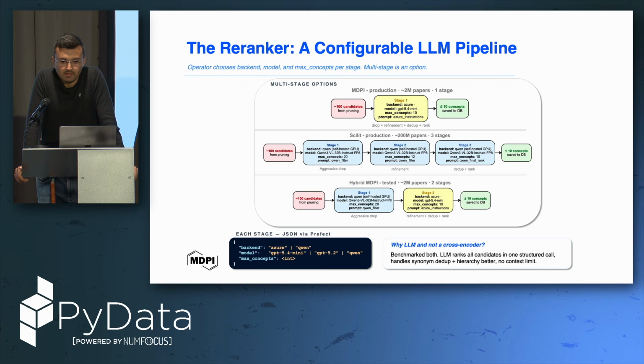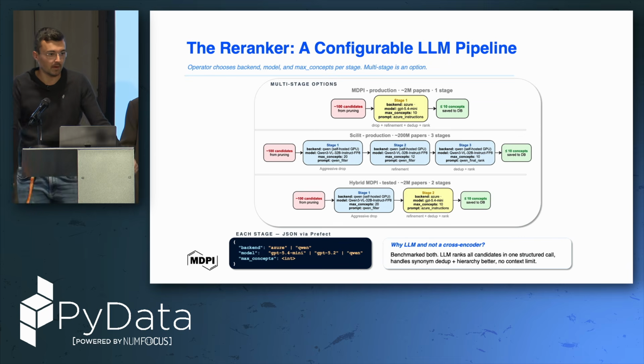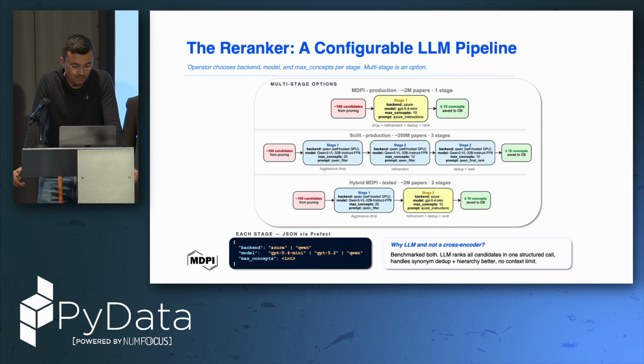Finally, after we have these 100 potential candidates, we built a configurable LLM pipeline for the re-ranker. We also tested some cross-encoders, so nothing related to LLMs, but we found out after a few tests that LLMs perform better. And since we also have to tag SciLite, which is our comprehensive database maintained by our company that spans around 190 million papers, not only from MDPI but also from other publishers, you can well imagine that if we have to tag all of these papers with Azure, OpenAI, or any proprietary models, it's very expensive.